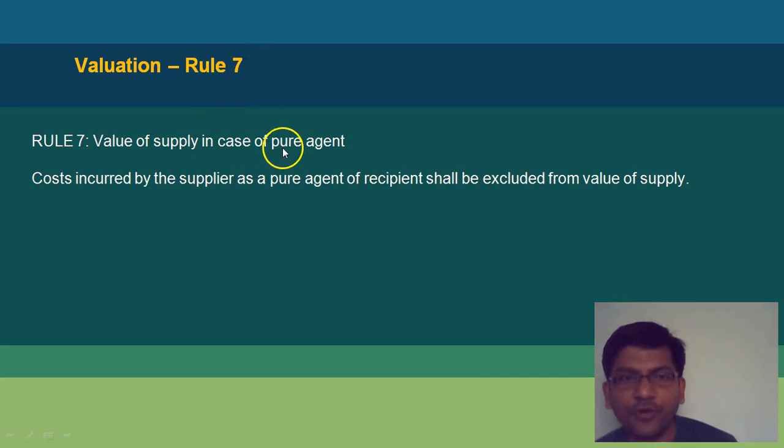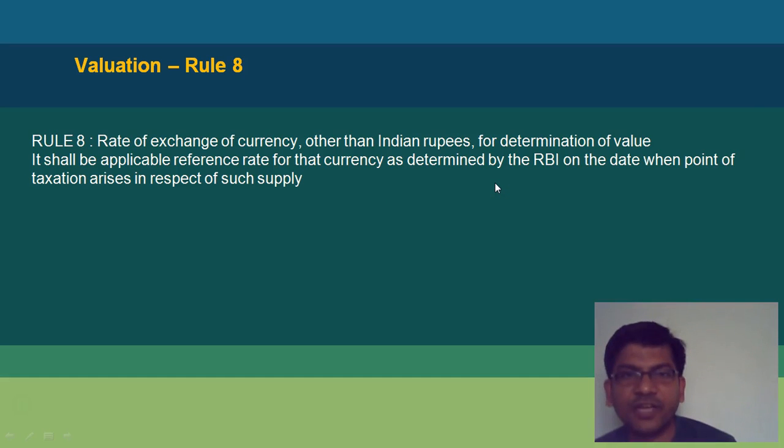Valuation 7, in case of pure agent, it will be the cost incurred by the supplier as a pure agent of the recipient, which shall be excluded from the value of the supply. And rule 8, the rate of exchange of currency other than INR for determination of value will be the date of transaction with respect to such supply. What is the RBI determined date?